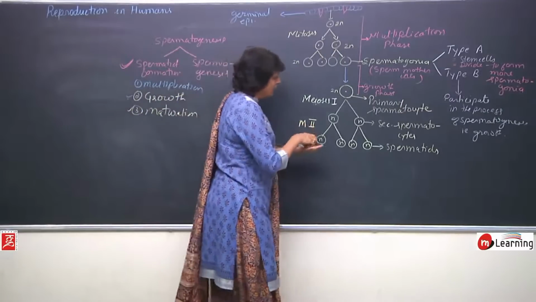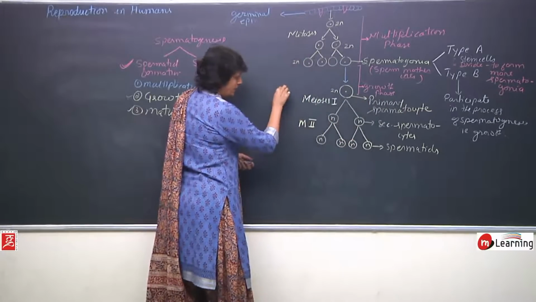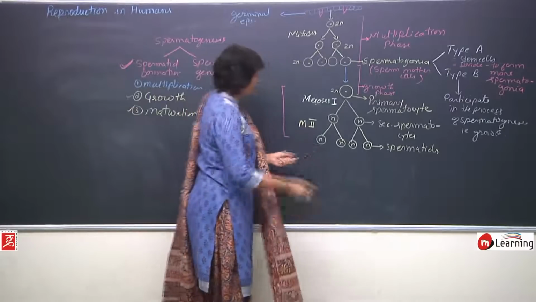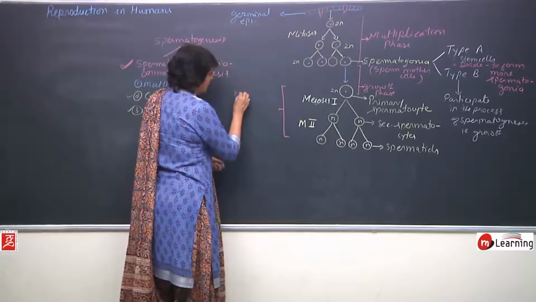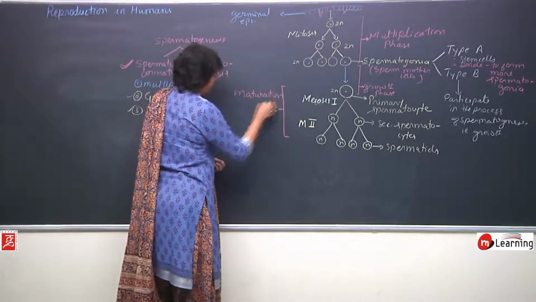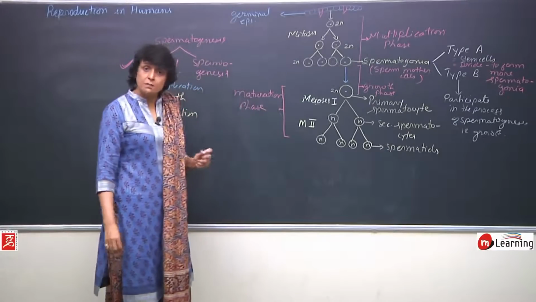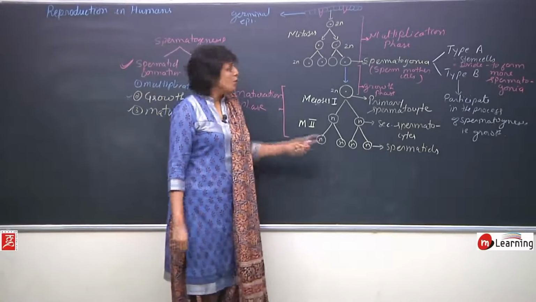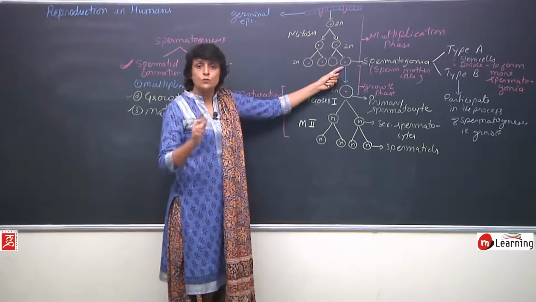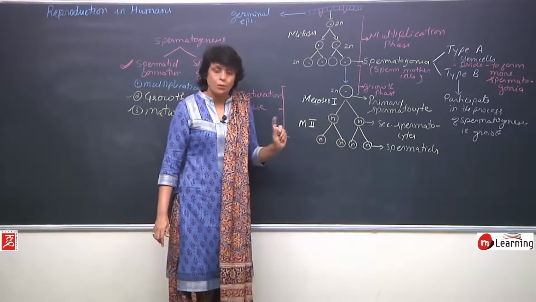What has happened here from the primary spermatocyte to spermatid formation is maturation phase. Maturation phase is meiosis. So from one spermatogonium, that is one sperm mother cell, 4 spermatids are obtained.